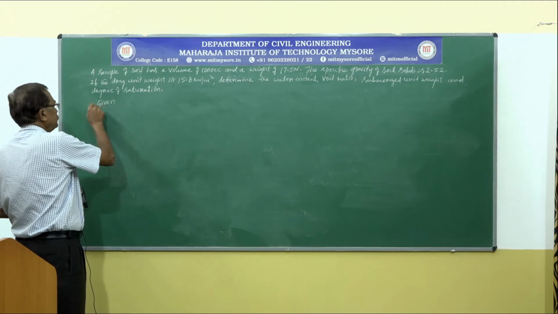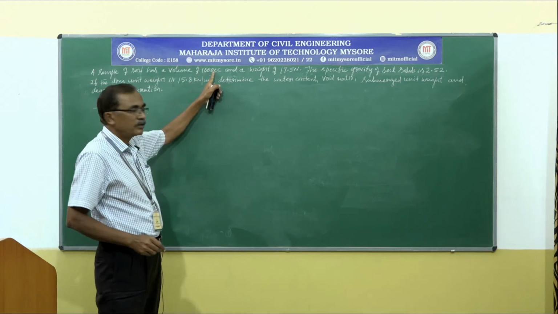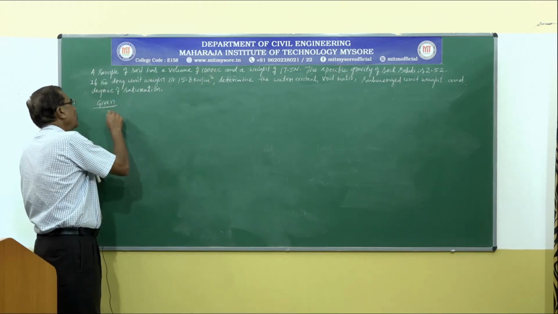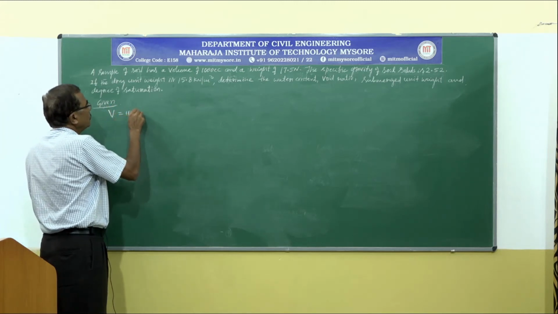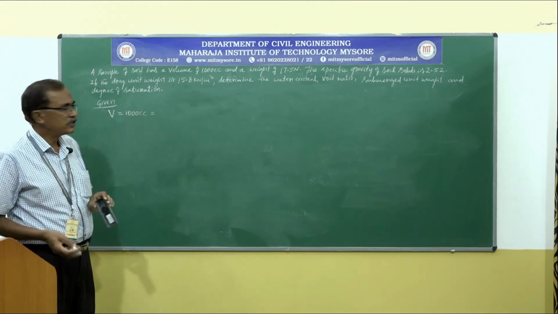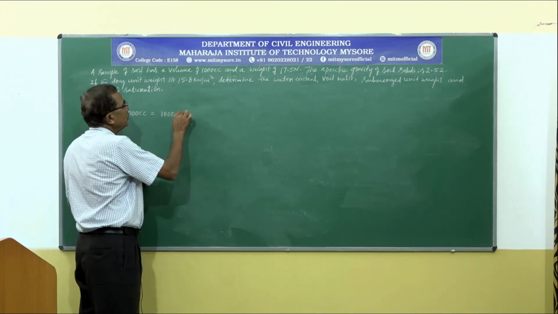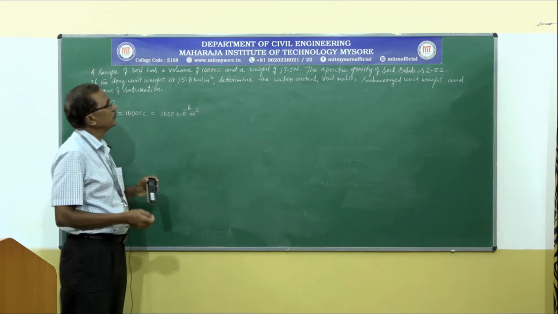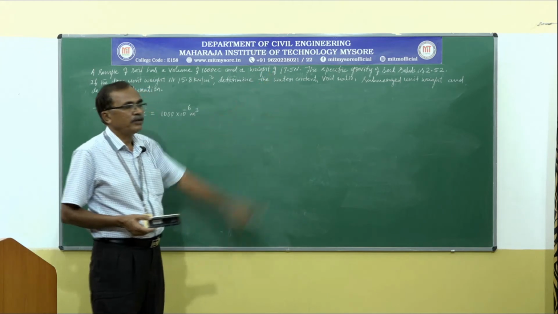Given: a soil sample has a volume of 1000 cc. Volume can be expressed, it is total volume, that is equal to 1000 cc. This can be converted into SI system, that is 1000 into 10 power minus 6 meter cube, and a weight of 17.5 Newton.